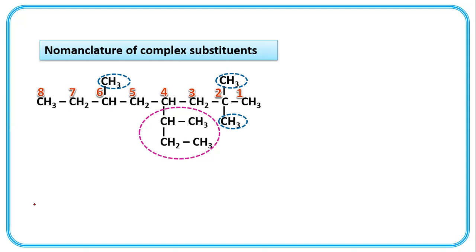Parent chain contains 8 carbon, so it is octane. In this complex substituent, it is numbered first, second, and third.